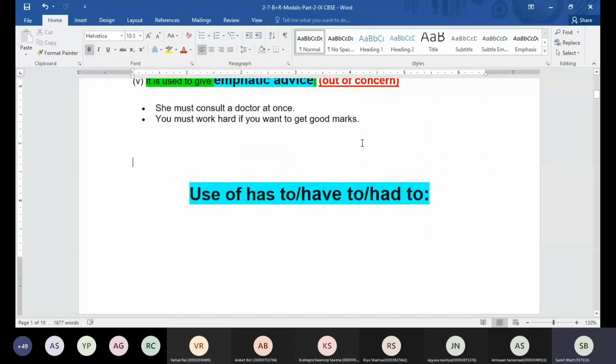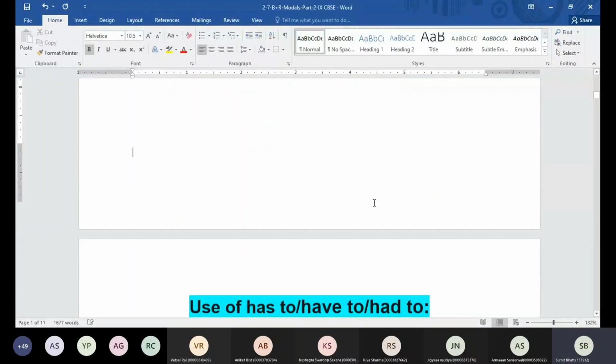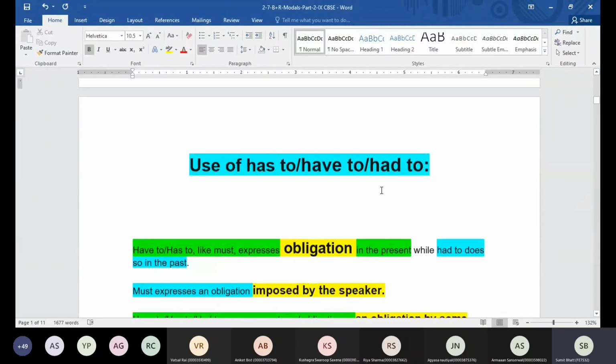Now let's go to the next thing. That's going to be the use of has to, have to, and had to. So guys, we use these words also in place of must, but there is a time when we use either has to, have to, had to, or must. Has to and have to are used for obligation in the present time. If you want to say something in the present time and some obligations are there, then we can use has to or have to.